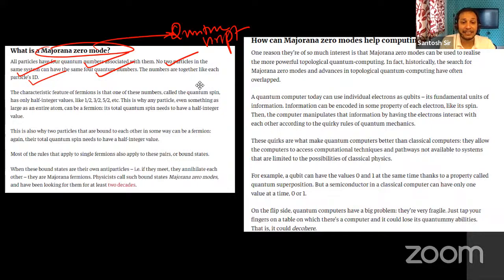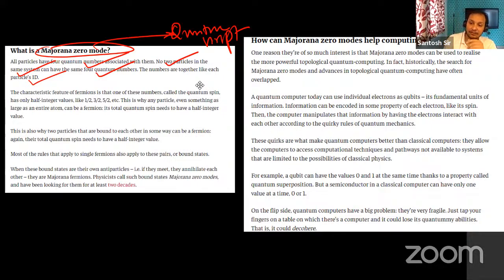Again, I am saying these are very technical stuff. If you are not a computer engineer, you may not understand, and there is no need to understand, because UPSC prelims will never go very detailed. Just remember that the Majorana zero mode relates to quantum computing. We need quantum computing because it increases the capability of computers manifold compared to classical computers.